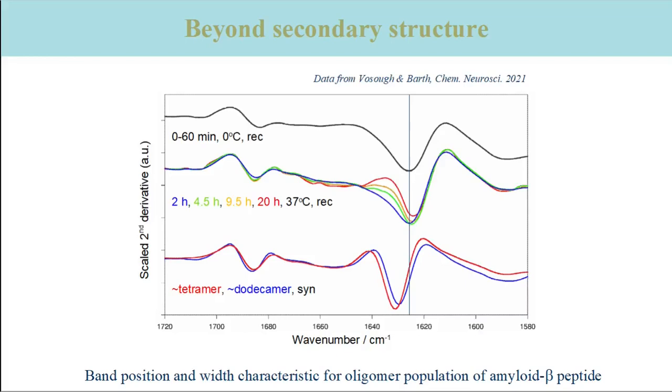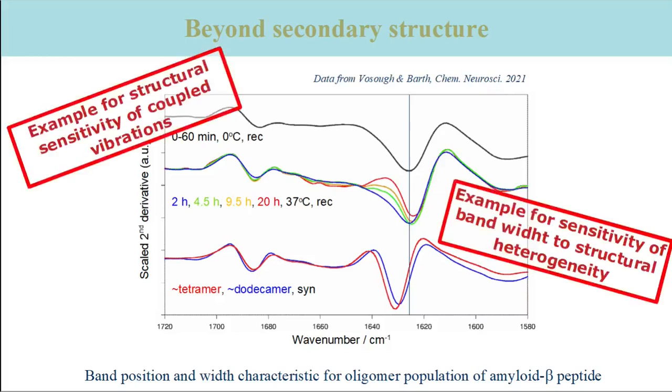This indicates that the population of beta sheet structures becomes less heterogeneous with time. And this experiment is another example for the structural sensitivity of coupled vibrations, as well as for the sensitivity of the bandwidth to structural heterogeneity.